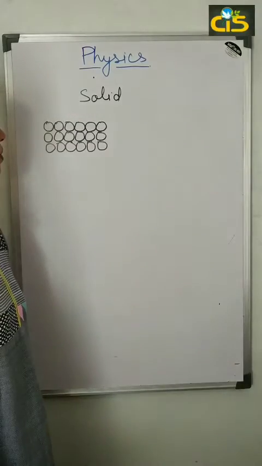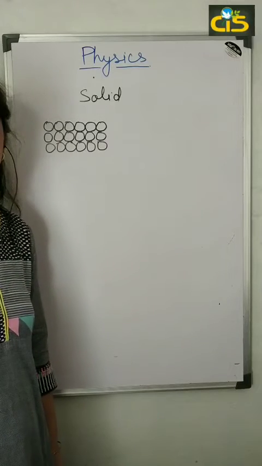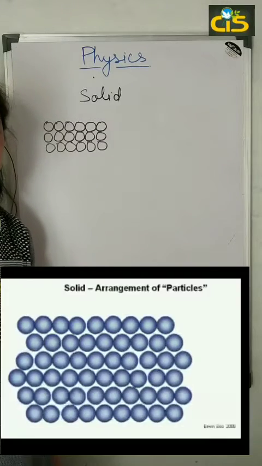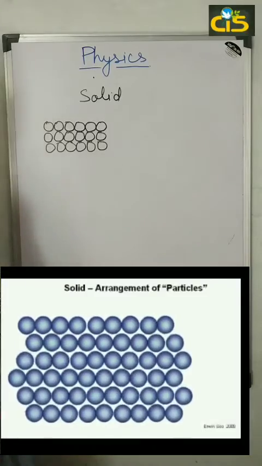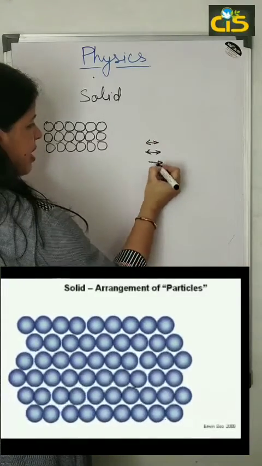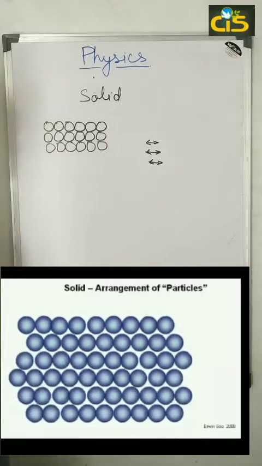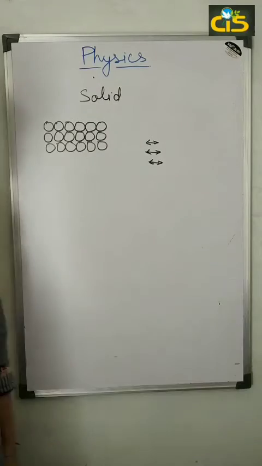Of all the three states of matter, the molecules of a solid are most closely packed because of the small intermolecular distance and strong intermolecular force of attraction. These molecules can only vibrate about their mean position.